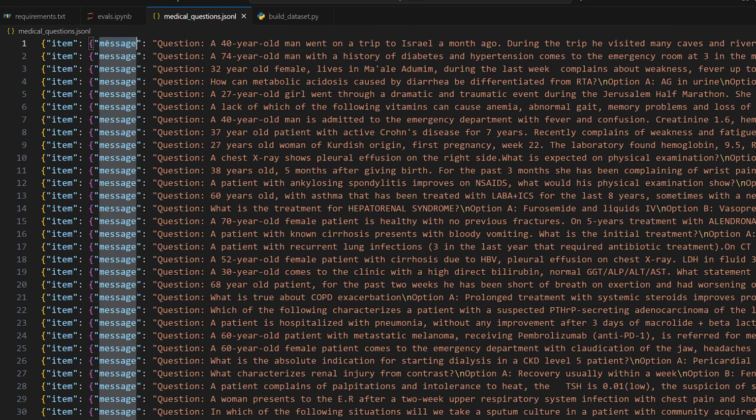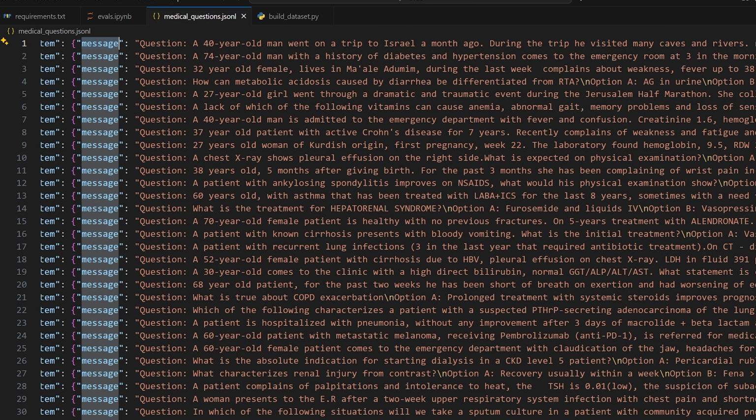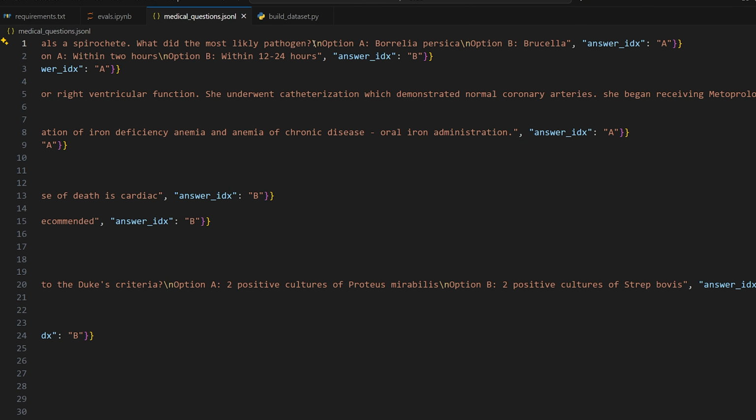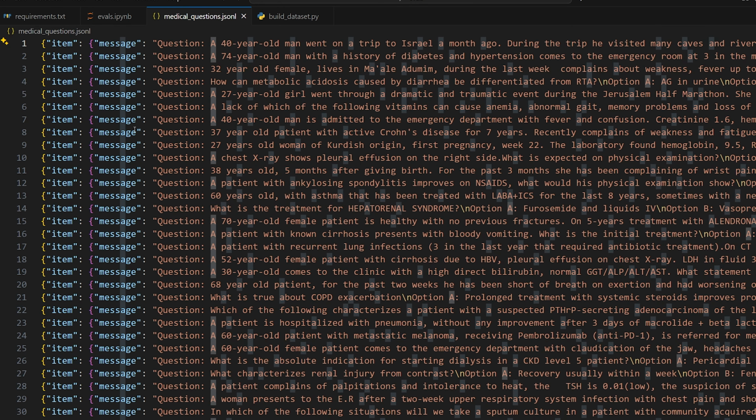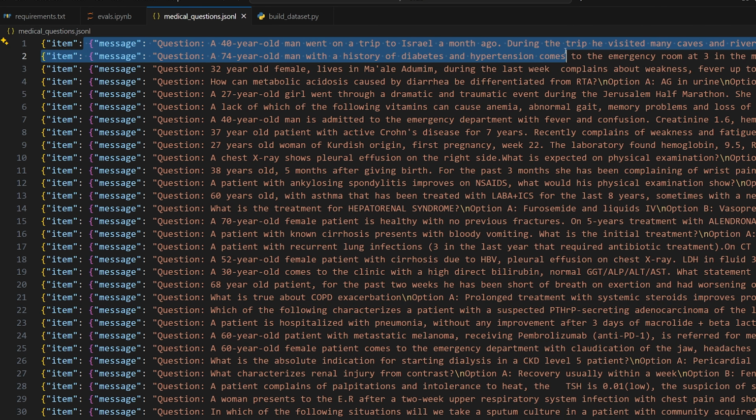We have two columns, the message, which is, like I told you, the combination of the question, and then at the end here it says new line, option A, new line, option B, and then the answer, the expected answer, is A for this one. So it's going to do that for every single sample. And that's going to be an object, right? An object with those two fields.